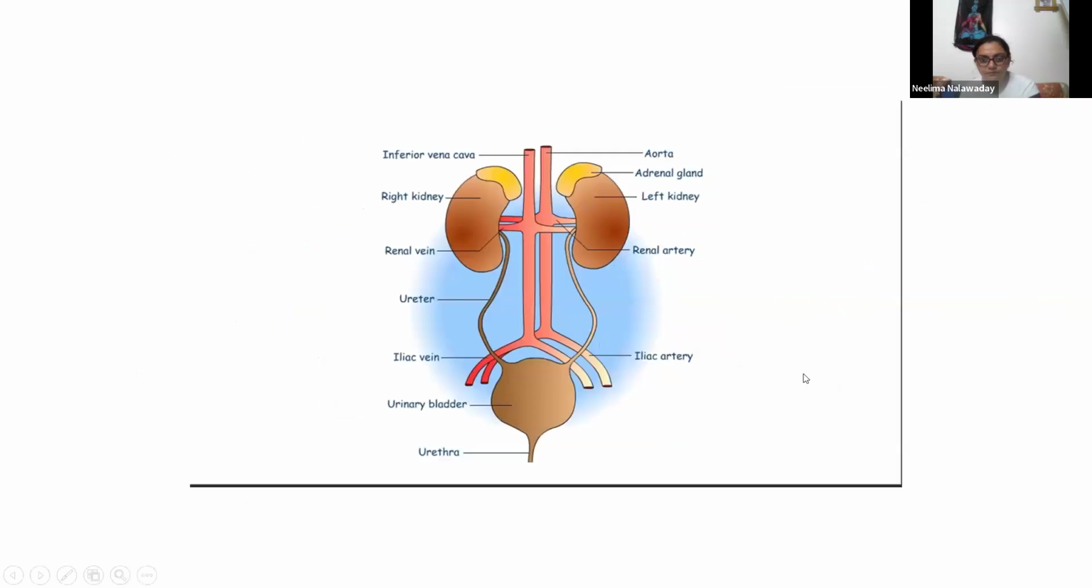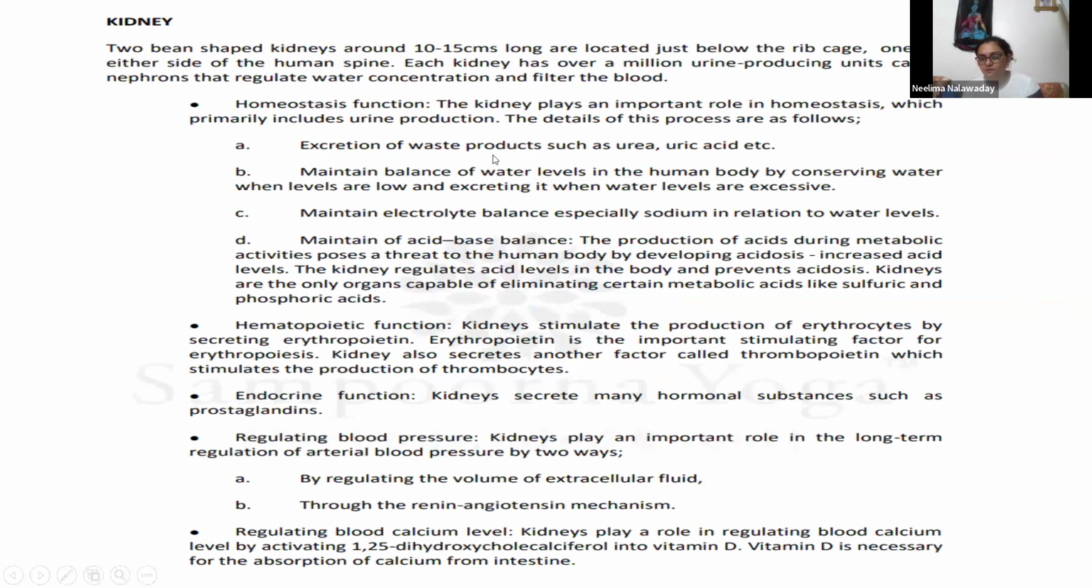So first we saw kidneys. Here you can see there are two kidneys, a pair of kidneys in our body. Two bean-shaped kidneys around 10 to 15 centimeters long are located just below the rib cage. This is the location of kidneys, and it is one on either side of the human spine. Each kidney has over 1 million urine producing units called nephrons. So the basic structural and functional unit of kidneys is called nephrons.